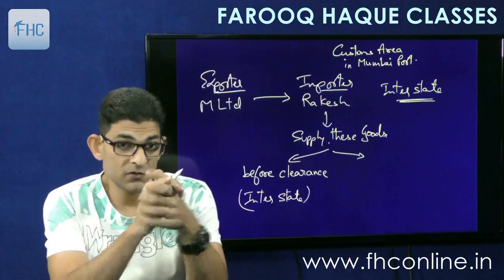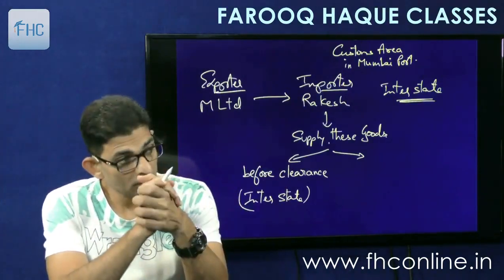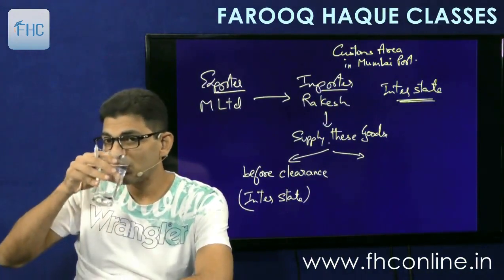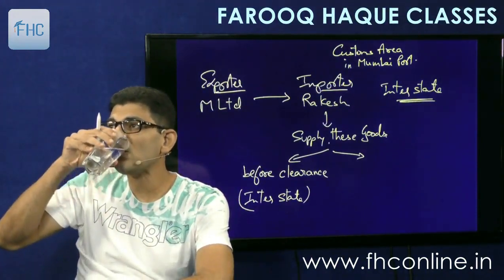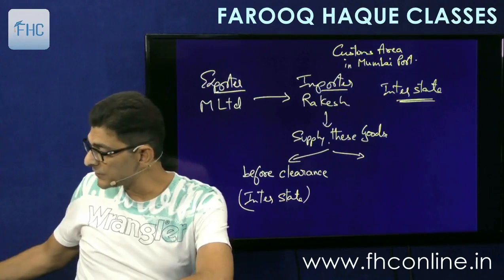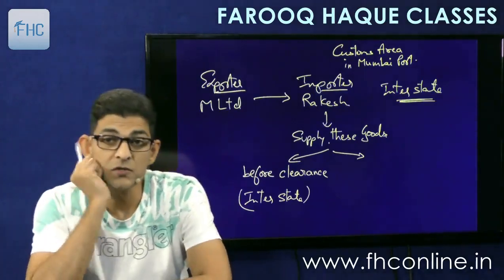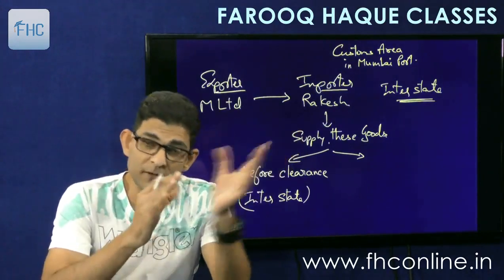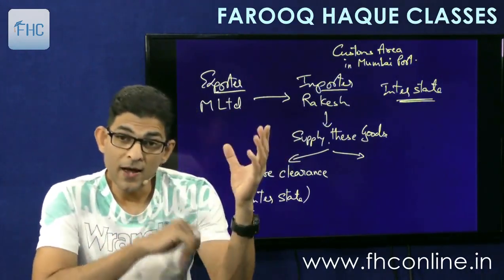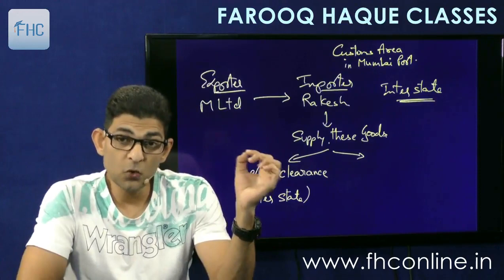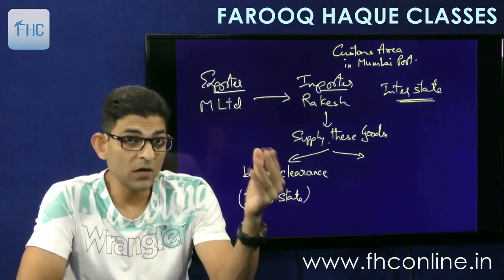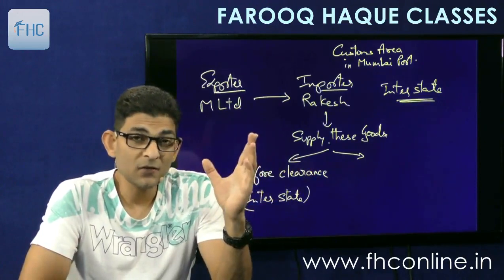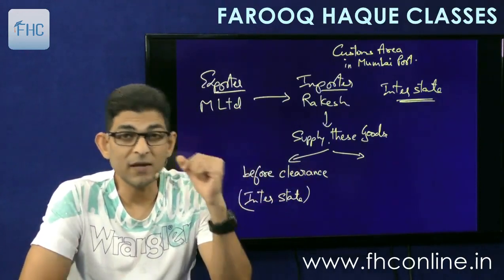Now imagine, this is a very important point. You have to understand by imagination of an example. Say for example, Rakesh. Now Rakesh is also of Mumbai. The importer is also of Mumbai. And he supplies these goods before clearance. Now firstly, how will he do so? How will he supply? By transferring the document of title.